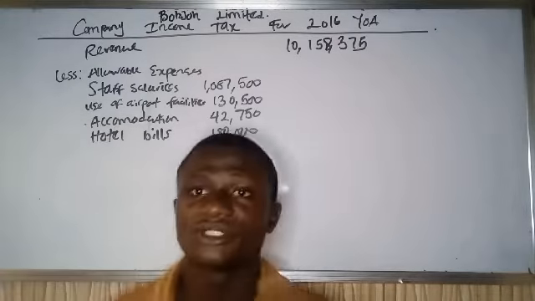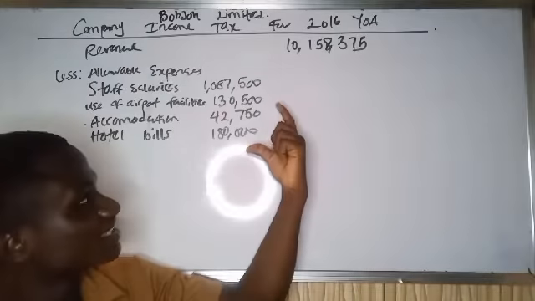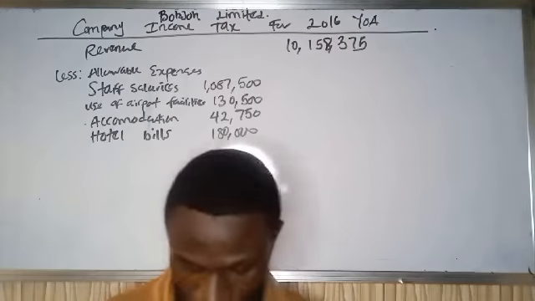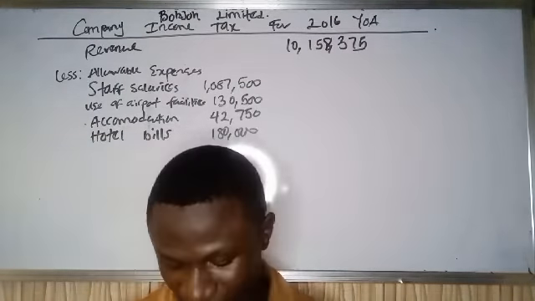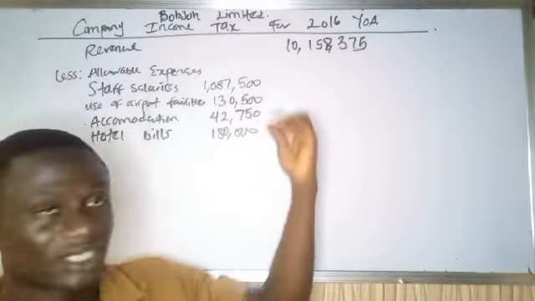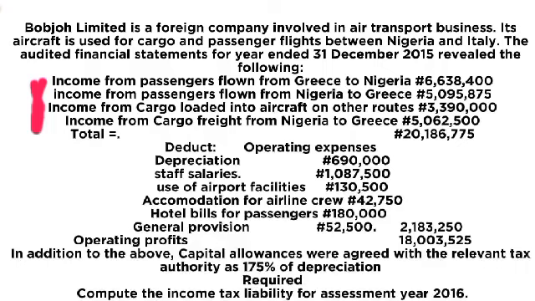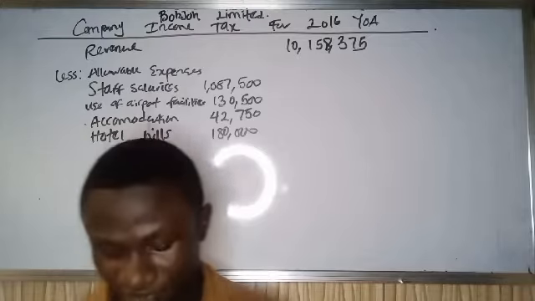But I want you guys to take note of something. All these expenses listed here are not only for Nigeria, because we have 4 revenues being earned: income from passengers flown from Greece to Nigeria, income from passengers flown from Nigeria to Greece, and so on.